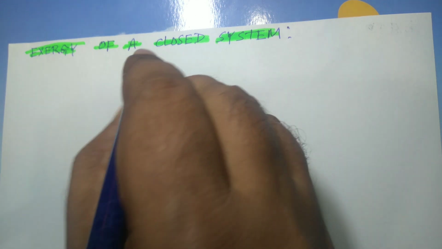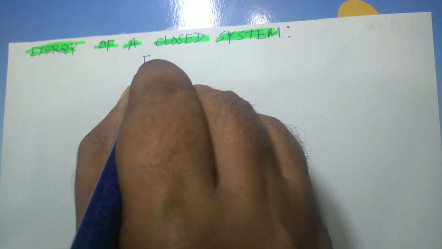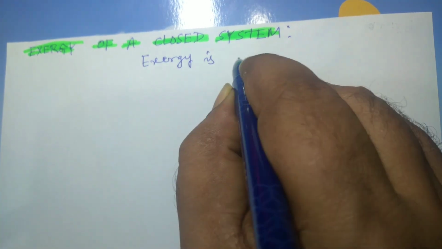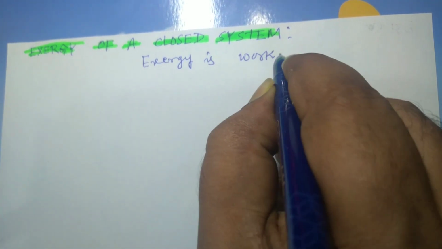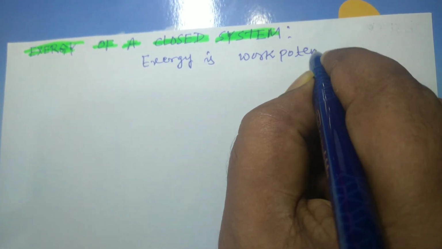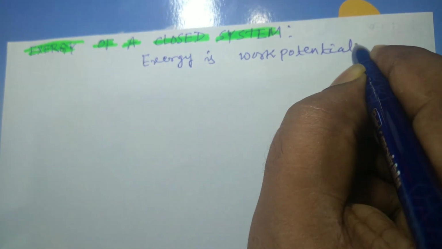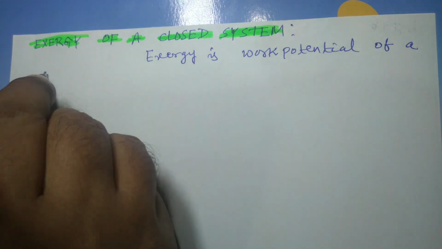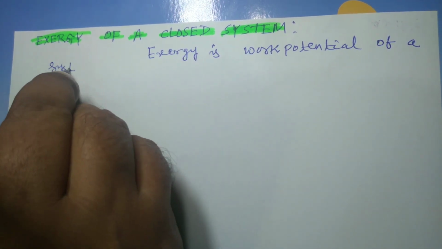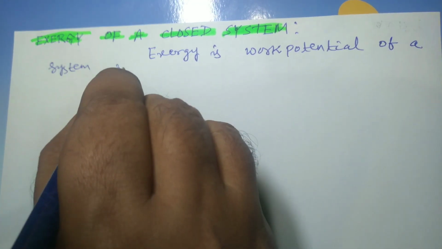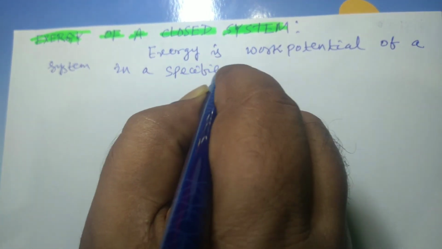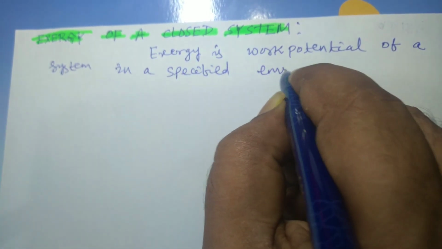Exergy is work potential. If you want to define it, exergy is the work potential of a system in a specified environment.